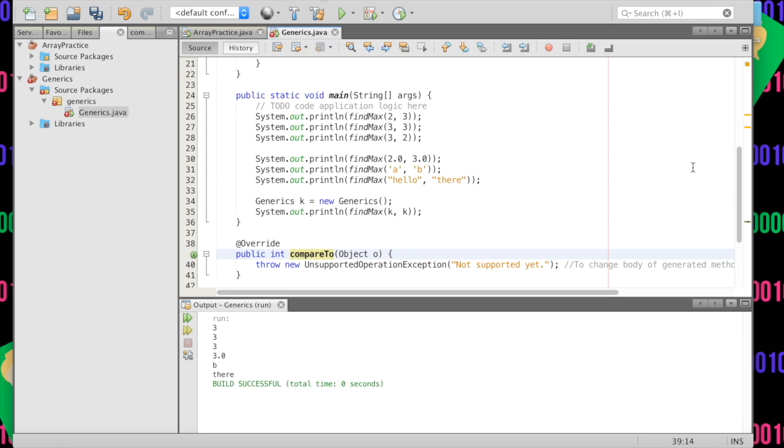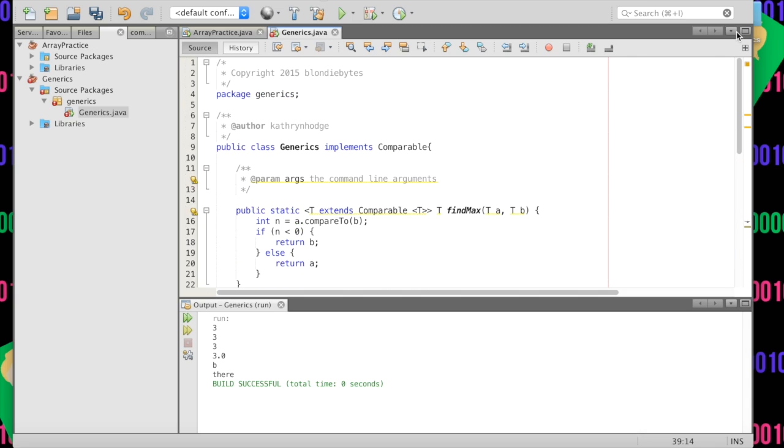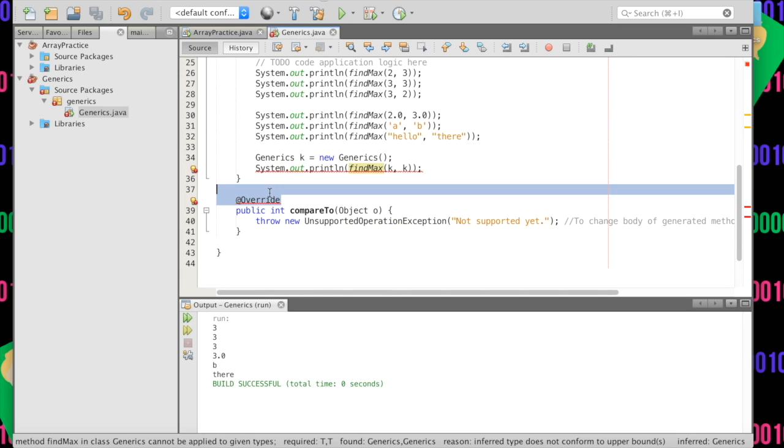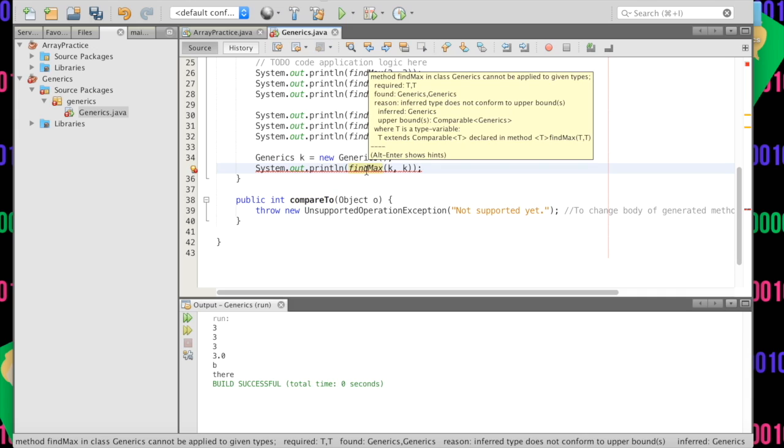But what if we have the method, but we don't implement Comparable? What will happen then? Well, we will still get this error down here because it has to be Comparable. And this override thing can go away, but still, it's not implementing Comparable. So the data type in findMax could have a compareTo method, but you need to make sure it implements the interface Comparable or else this isn't going to work, because Comparable just guarantees that it has a compareTo method.